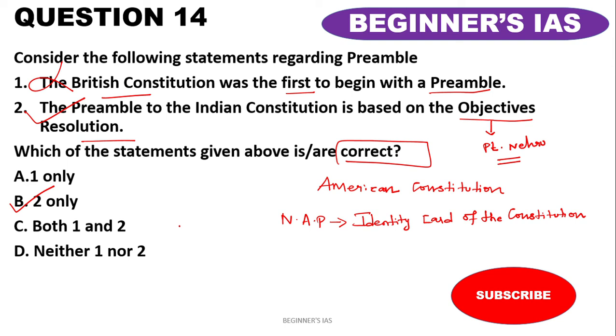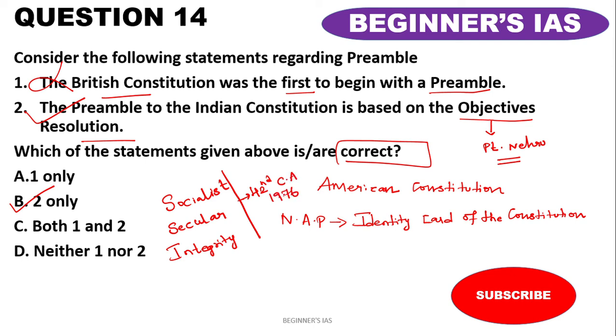Also remember that the preamble has been amended by the 42nd Constitutional Amendment Act of 1976. Three words were added, namely socialist and secular, and one more word that is also very important, integrity. So these three words were added to the preamble by the 42nd Constitutional Amendment Act of 1976.